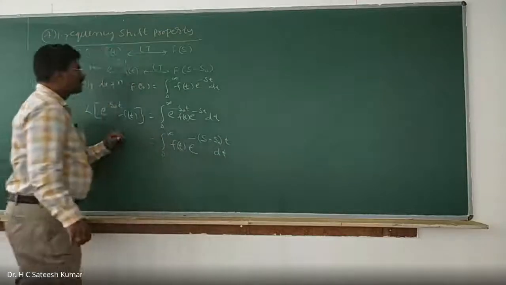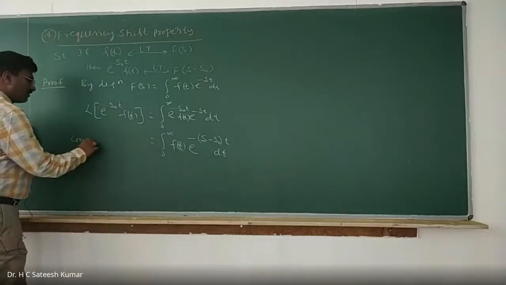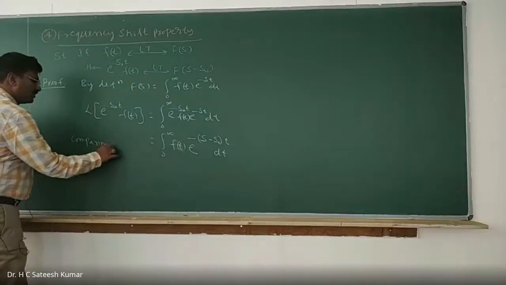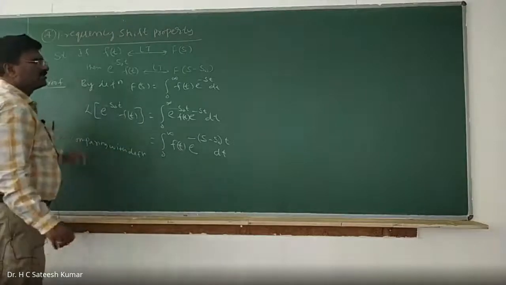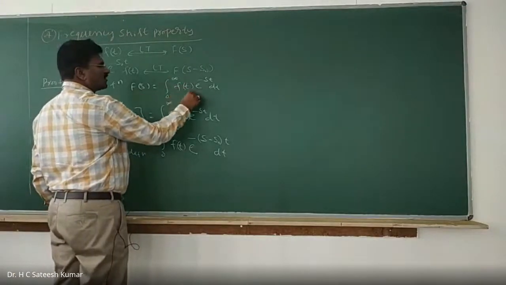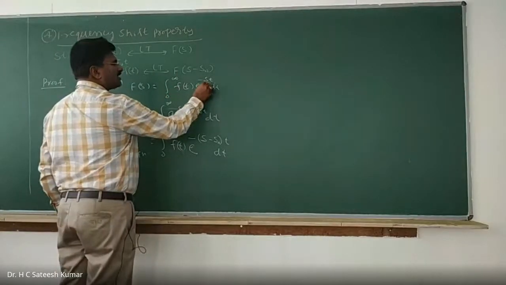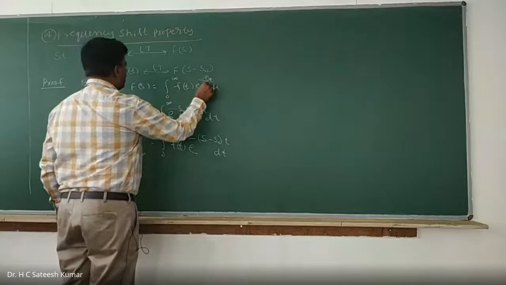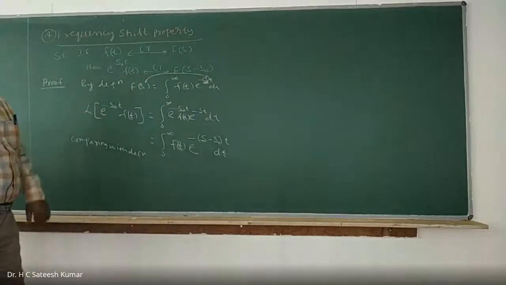So therefore, you just compare with the definition. Comparing with definition. Very simple one. You see this. When you are writing this, f of s is equal to 0 to infinity f of t into e to the power of minus st. If you write in this format, we have s here. When you have s here, we wrote it as f of s. Same format I have written.